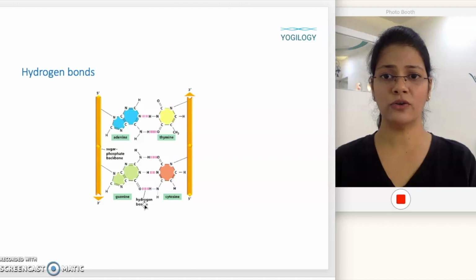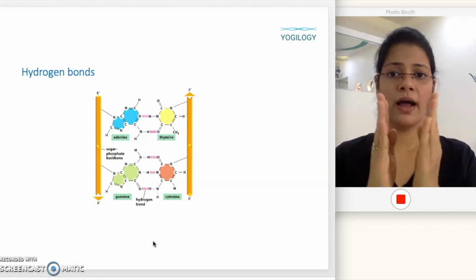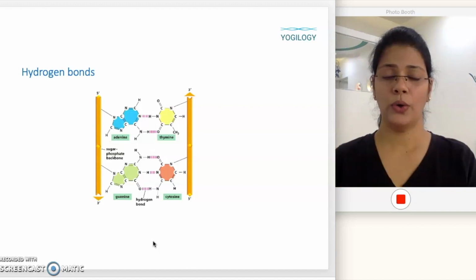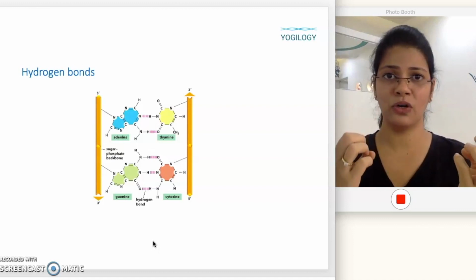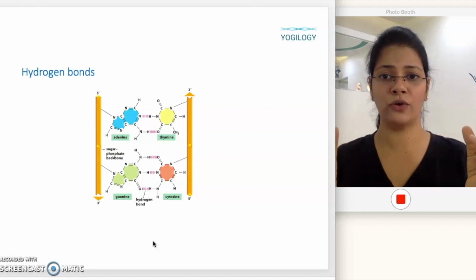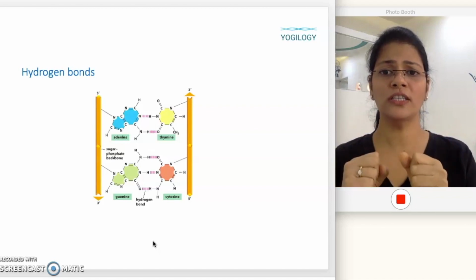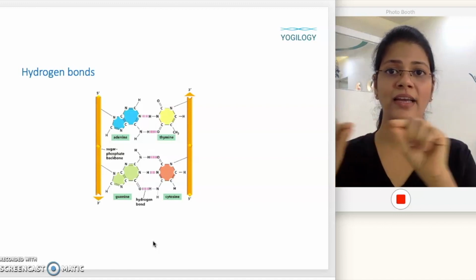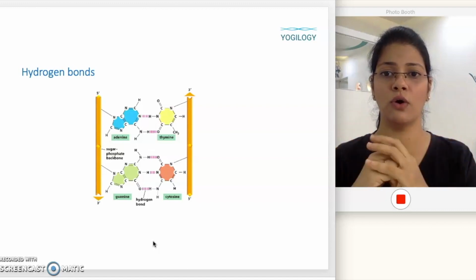So when is a hydrogen bond formed? Basically, a hydrogen bond is formed when a hydrogen is shared between two electronegative atoms. One will be the donor of the hydrogen and one will be the acceptor of that hydrogen. So hydrogen is going to behave like a proton between two electronegative atoms. And this bond is the strongest when the donor, the hydrogen and the acceptor are all in a straight line, basically 180 degrees. That will be the strongest of all.